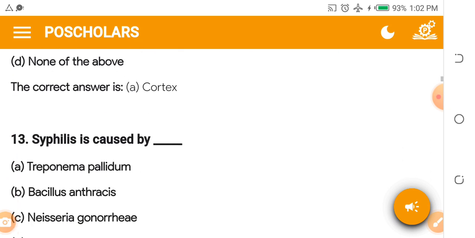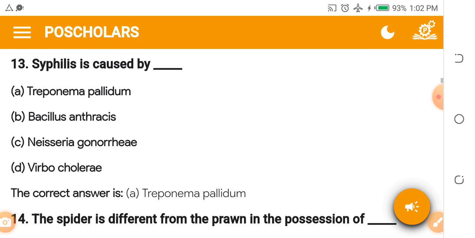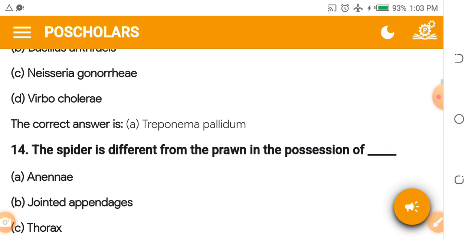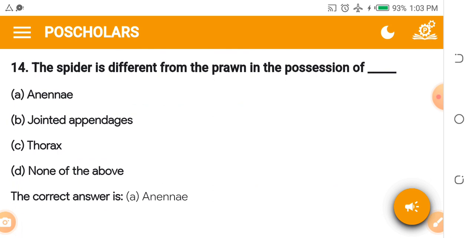Syphilis is caused by dash. A. Treponema pallidum. B. Bacillus anthracis. C. Neisseria gonorrhea. D. Vibrio cholera. The answer is Treponema pallidum. I think it's one of the STDs.